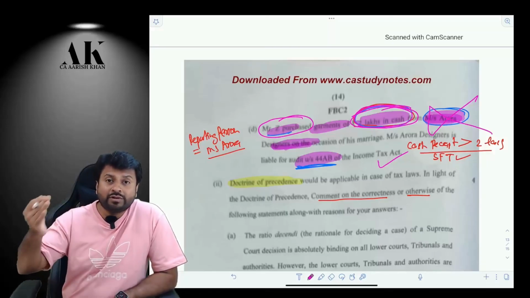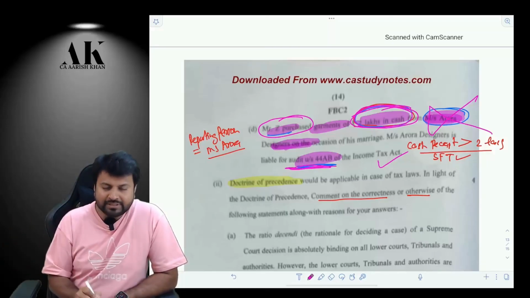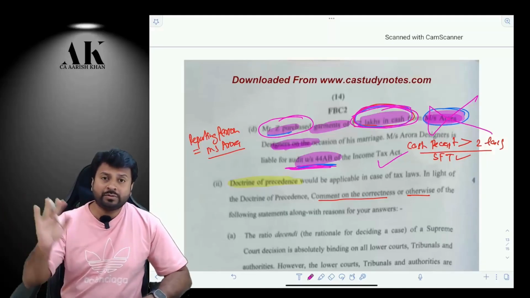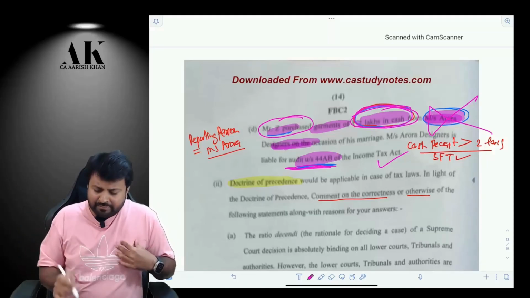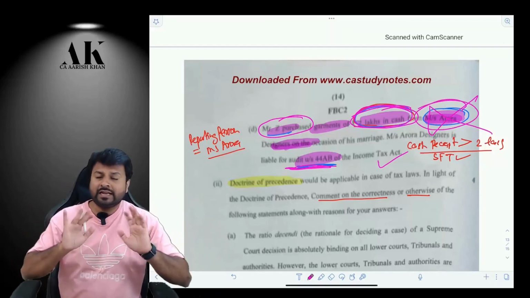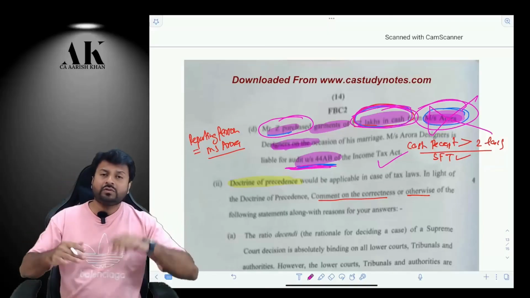If it would have been more than 2 lakhs, then the person who is liable for tax audit is liable to collect and report the transaction. So if I'm Mrs. Arora and I'm liable for tax audit, and you are giving me 2 lakh rupees in cash, then I'm not supposed to report. If you are giving me more than 2 lakhs, then I'm supposed to report.